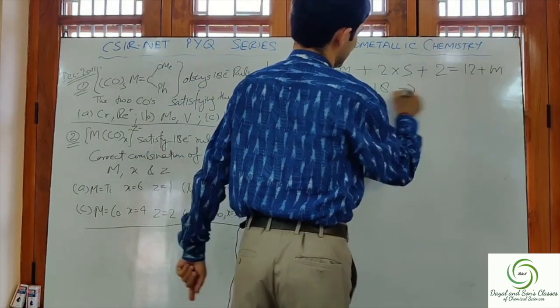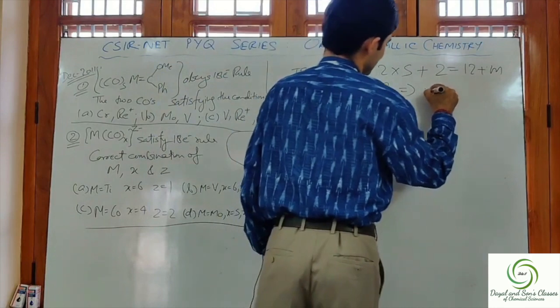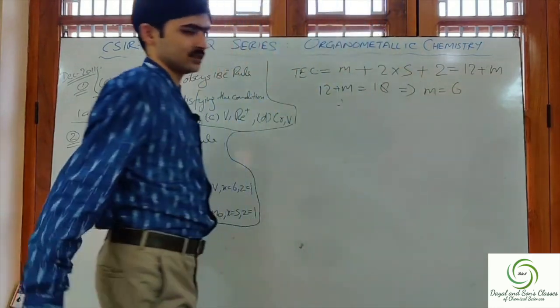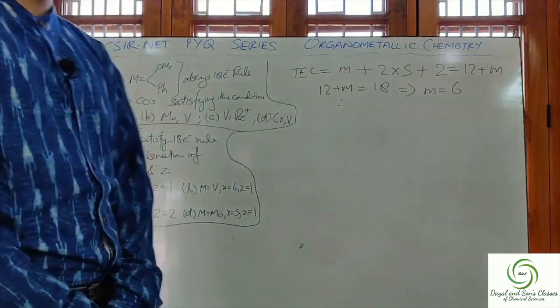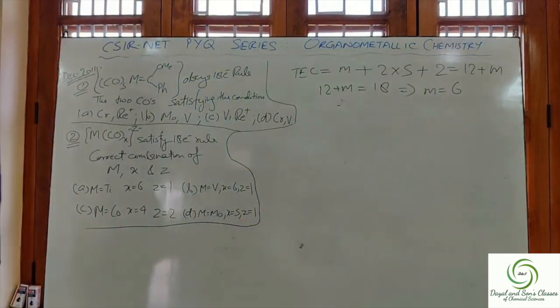Therefore, m is equal to 6. The electronic contribution made by M as per the neutral method should be 6.